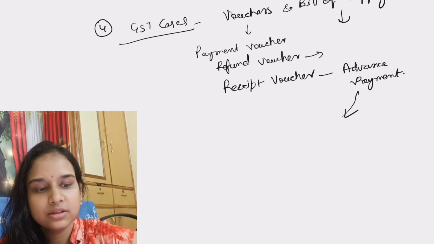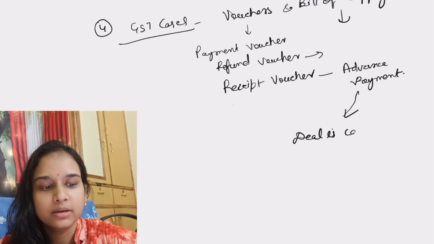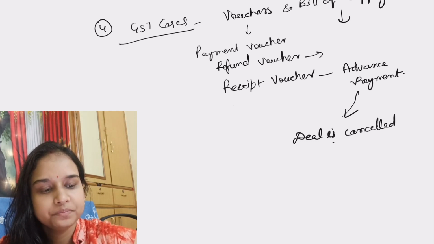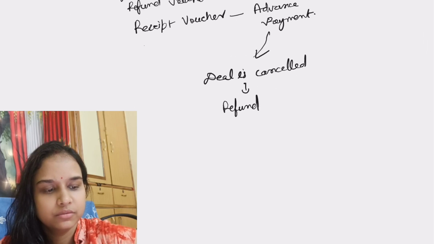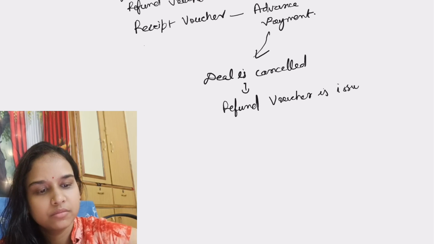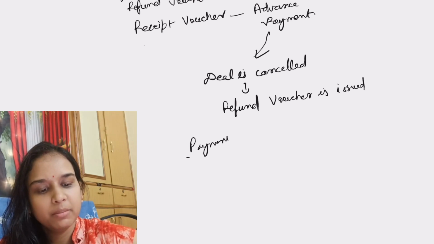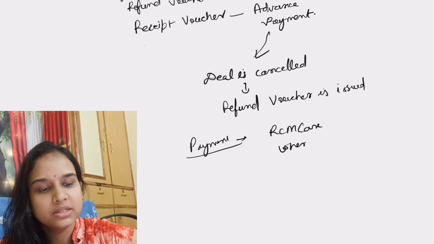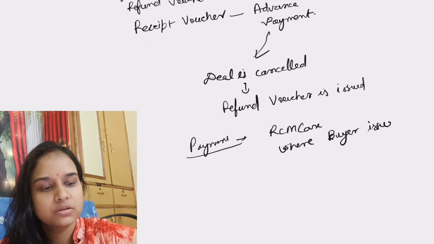Suppose against this advance payment the deal is cancelled and that transaction is not going to happen. So in that case, a refund voucher is issued. And third, the payment voucher is issued in RCM cases where the buyer issues it.